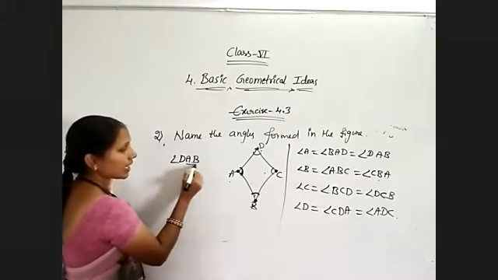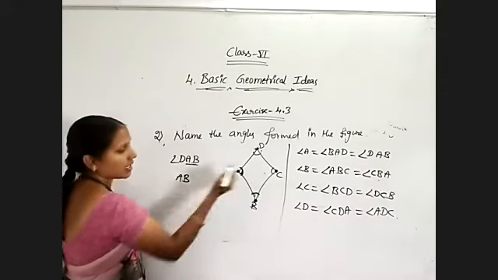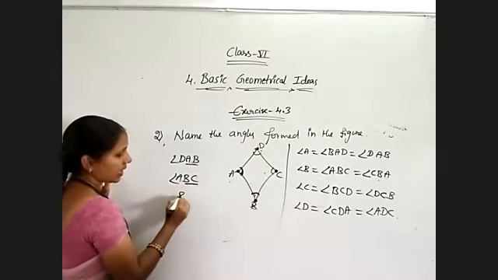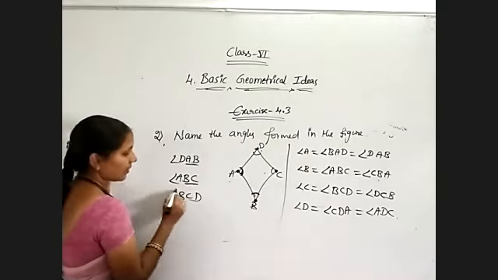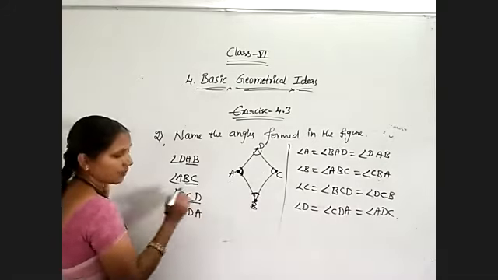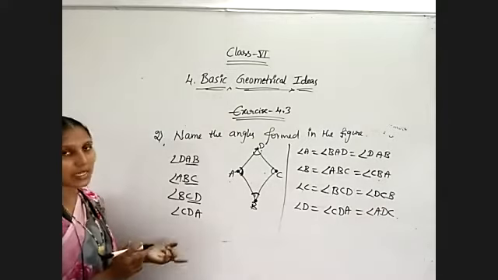Now second letter onwards start. AB and what is the third letter? C. Angle ABC. Now again from here onwards, angle BCD. Again here onwards, angle CDA. Finished. Total 4 angles. Okay. Like this also we can write simply.